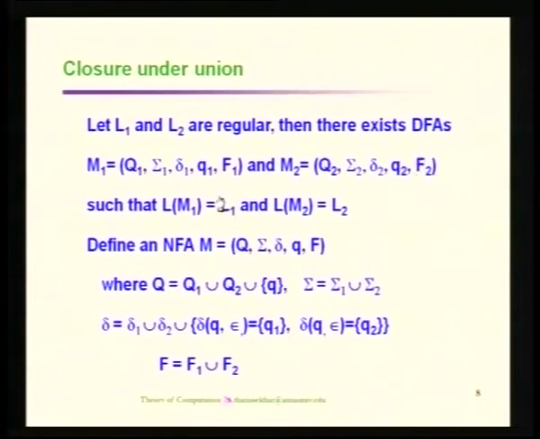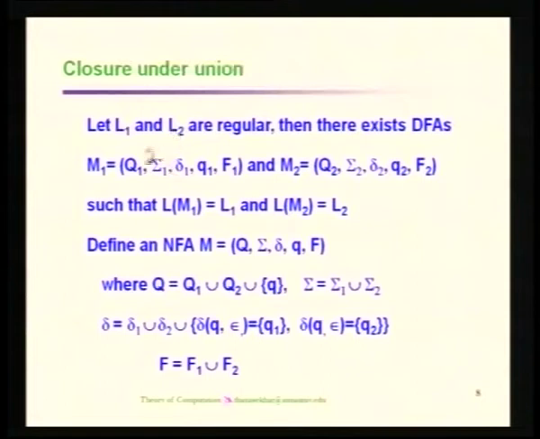But what is the condition there? That is, L of M1 should be L1 and L of M2 must be equal to L2. So, now we have to find out how to construct an automaton for the language L1 union L2, that is, a string either in L1 or in L2. That is what we wanted to have.